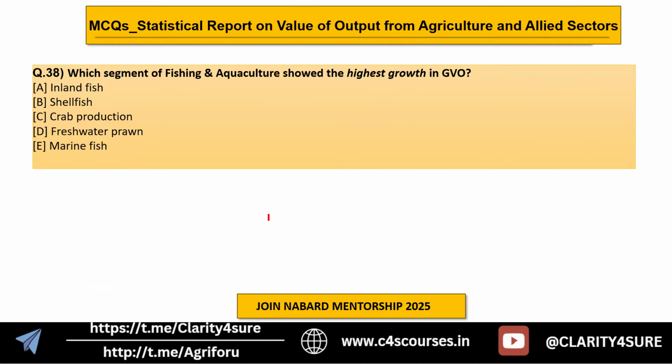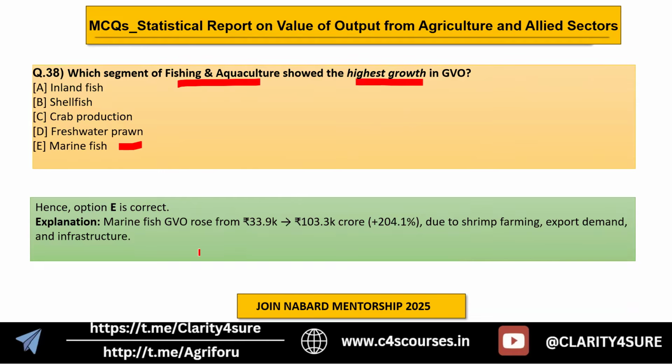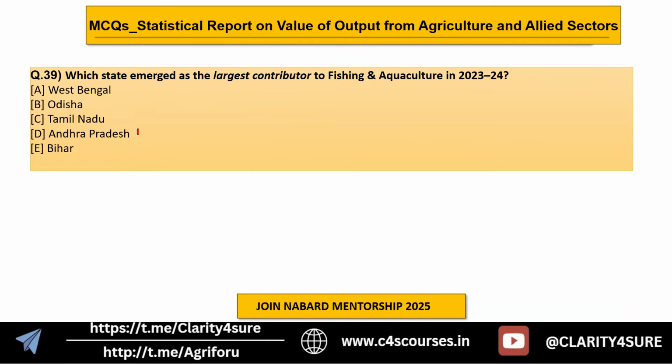Okay. Now we are moving forward with the fishing and aquaculture aspect. So you have to choose which product or which segment has seen the highest growth in GVO. So the answer here is E, which is marine fish, due to shrimp farming, export demand, and infrastructure availability. So that is why marine fish showed the highest growth in GVO this year, in 2023-24.